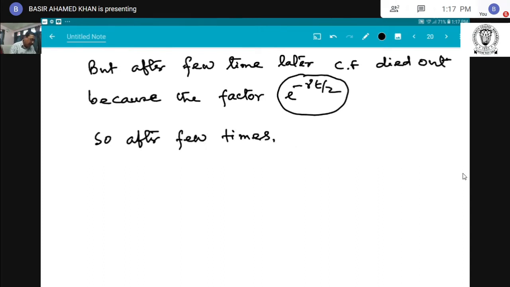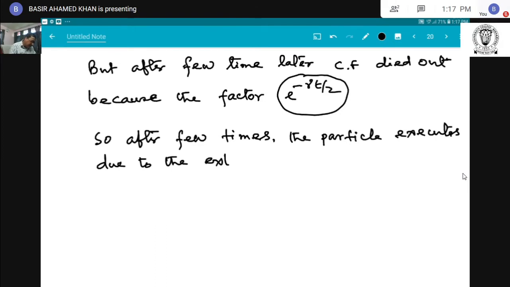the particle or the system executes motion due to the externally applied driving force, and this is the only solution which is dominating.